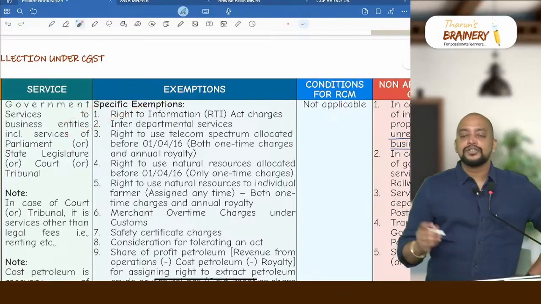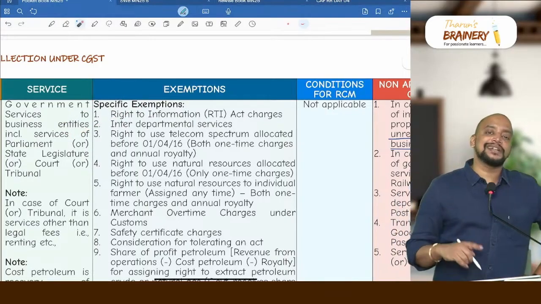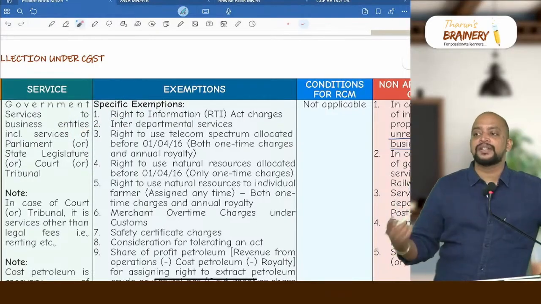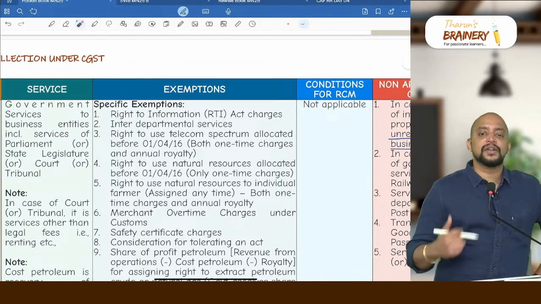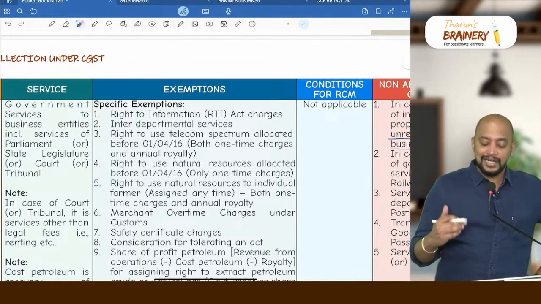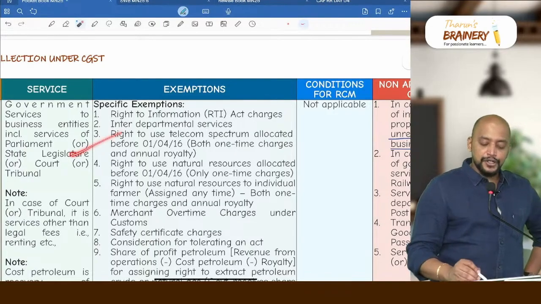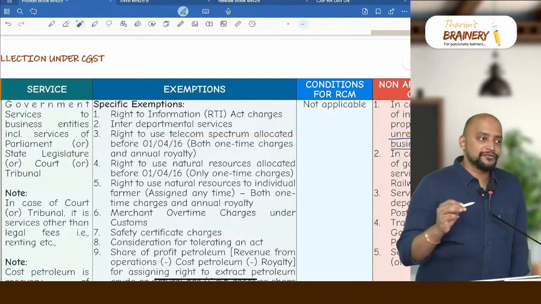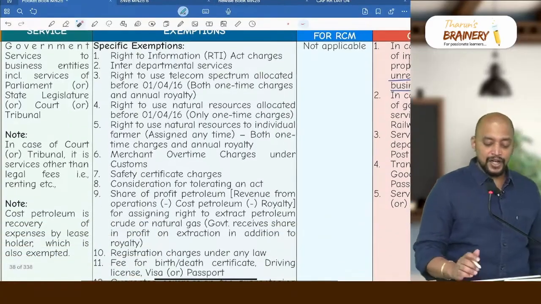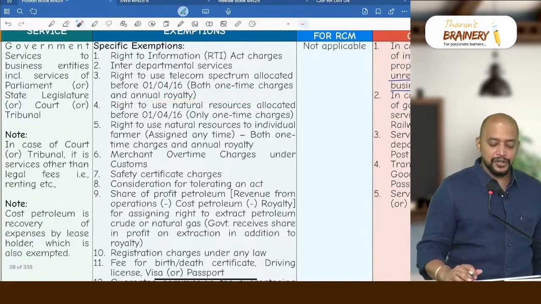Interdepartmental services. So one department of central government or state government providing services to another department of central government or state government. Just remember, income tax department receiving services from police department will come under exemption. Then right to use telecom spectrum. Right to use telecom spectrum allocated when? Before 1/4/2016. What is exempted? Both one-time charges and annual royalty.